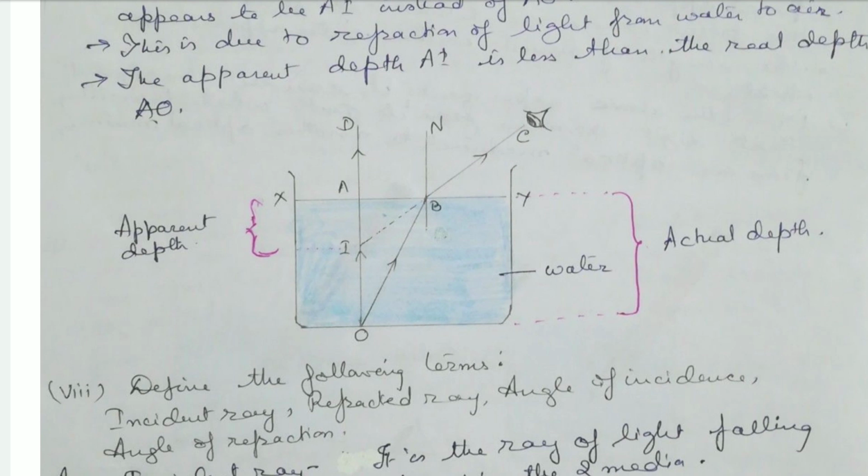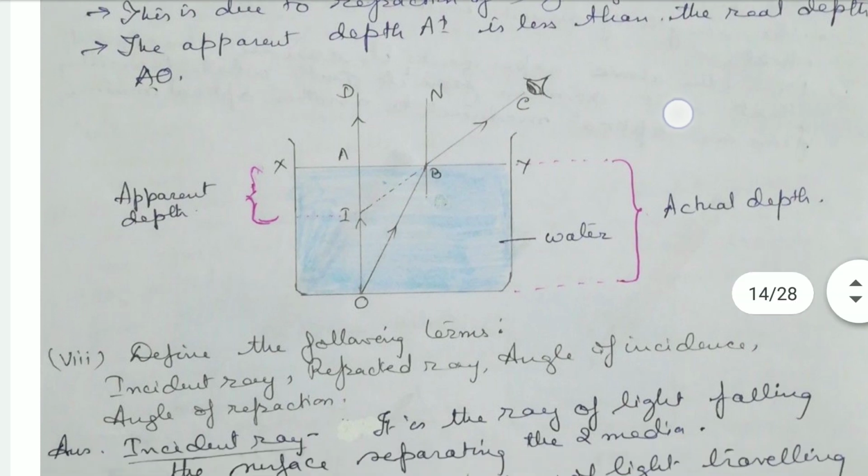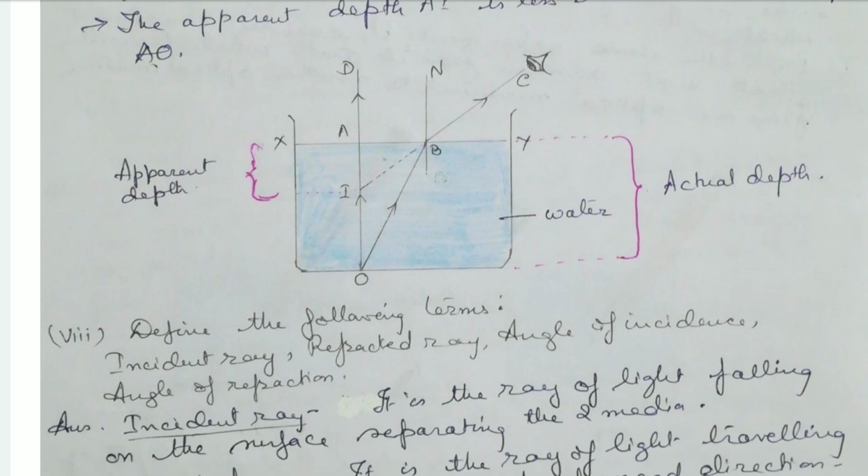Now, when observing from C, it appears that the depth is not at O but at I. That is AI. The bottom of the vessel is not at O but at I. So the apparent depth of the bottom of the vessel, the person who is observing feels, is not the O position but the I position.